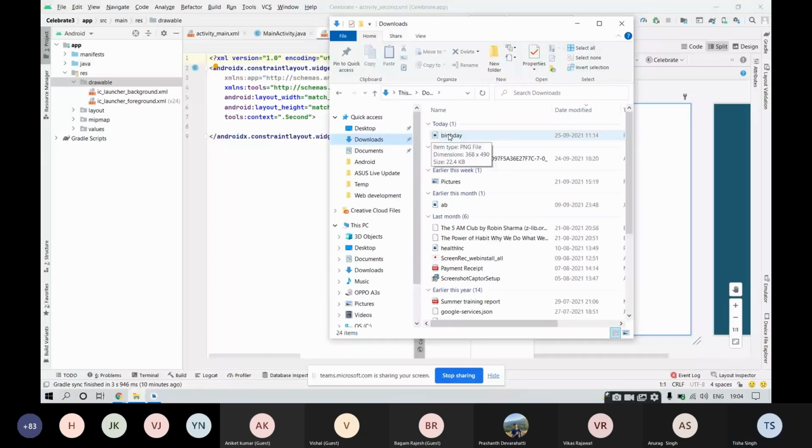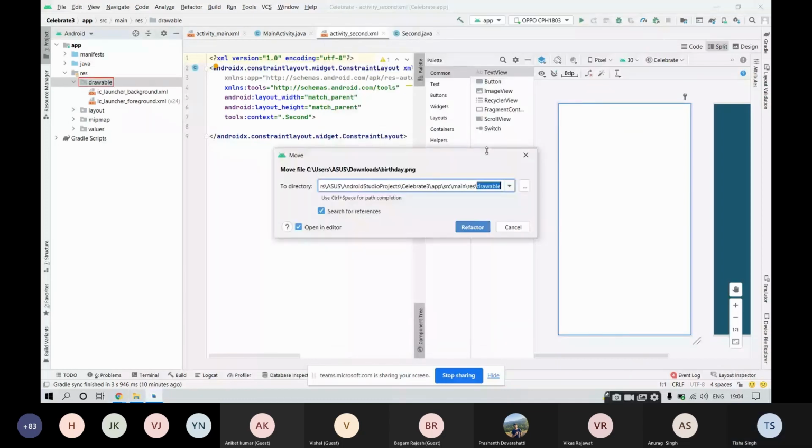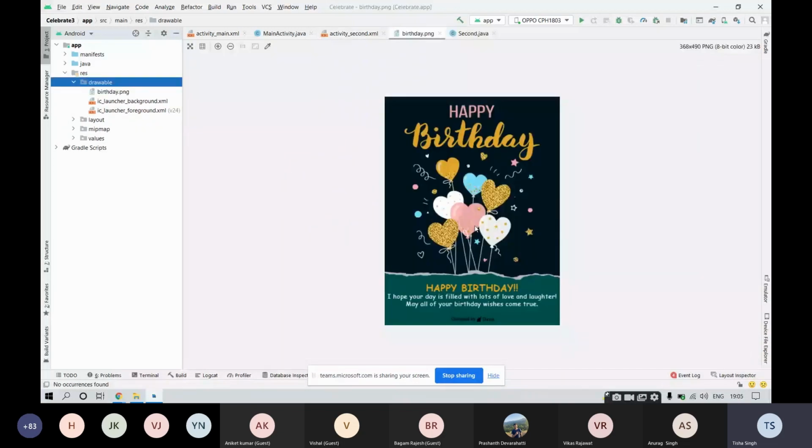Pick it up and drag and drop it in the drawable folder. Then an option like this would appear. Click on refactor. Yes. So now you can see that this birthday greeting has been added to our resources. Fine.